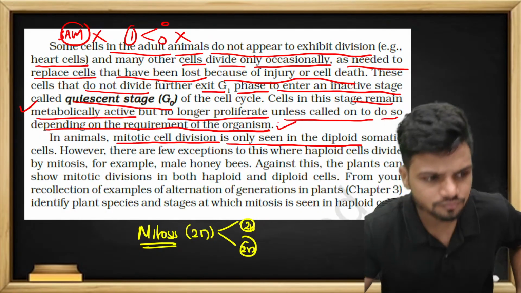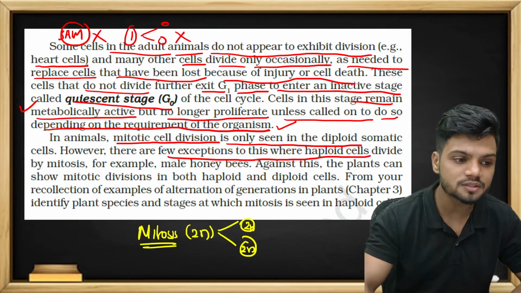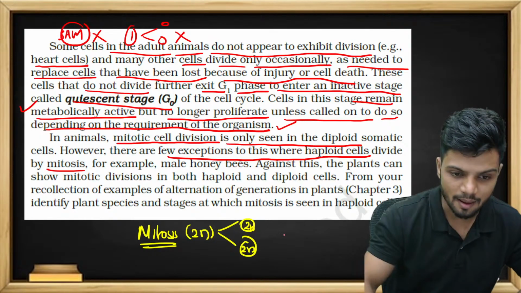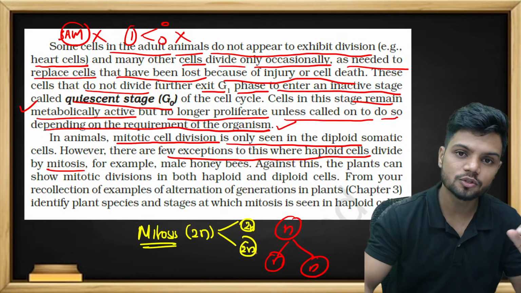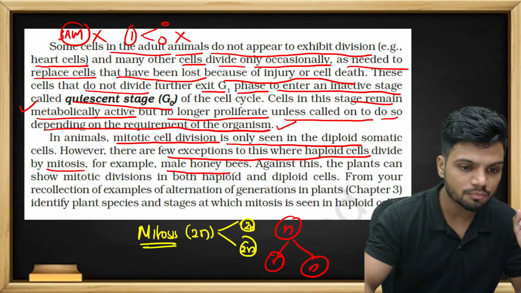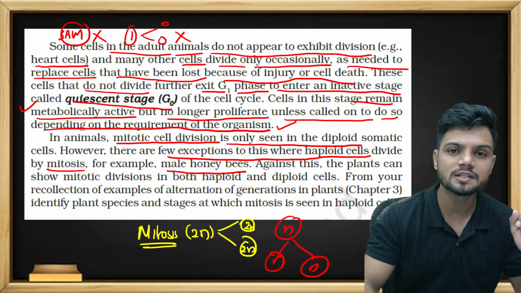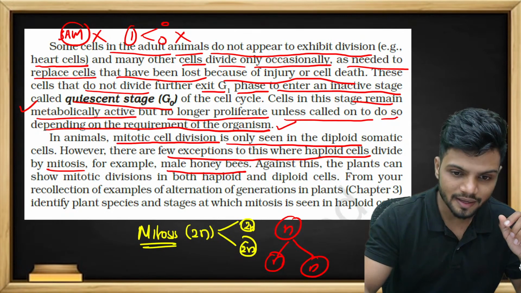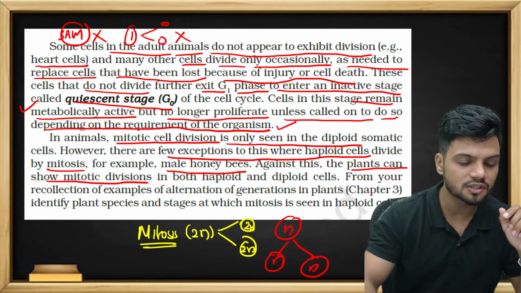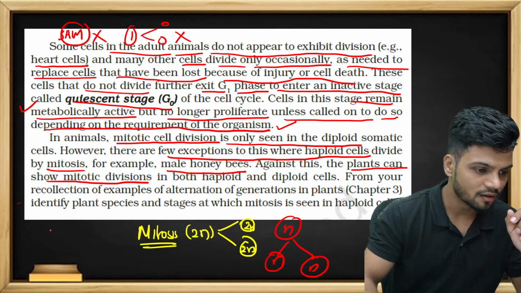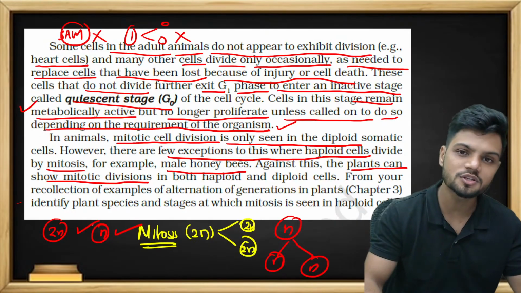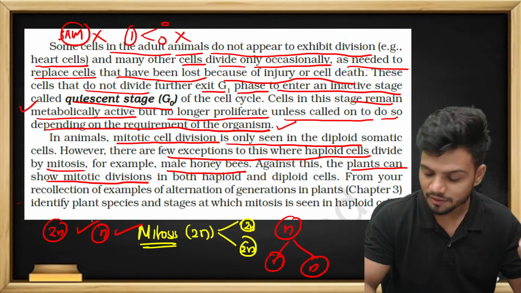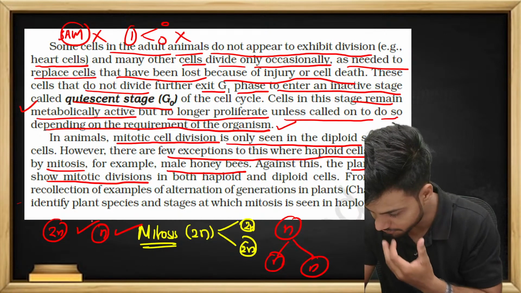But there are exceptions. There are a few exceptions where a haploid cell divides by mitosis. A haploid cell divides into two daughter cells, and both are going to be haploid. Haploid cells are doing mitosis. An example is the male drone bee. The male drone bee divides by mitosis to produce the gametes. Plants can also show mitotic cell division, that is algae. In algae, a diploid cell can undergo mitosis, and even a haploid cell can undergo mitosis. Both are possible. Algae are so special that both can undergo mitosis.